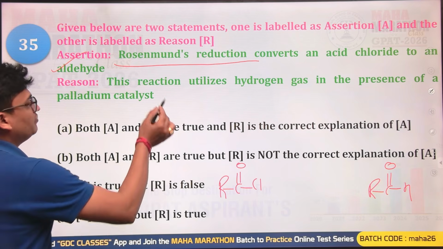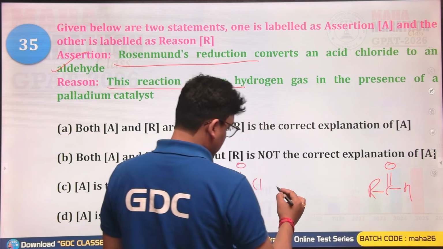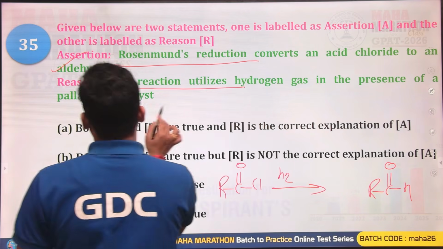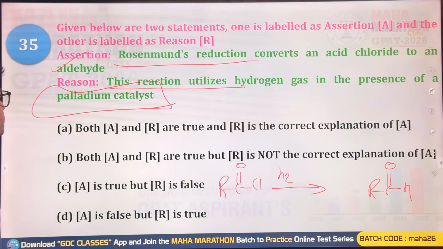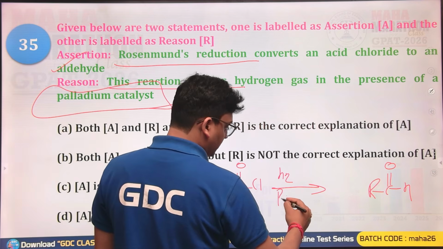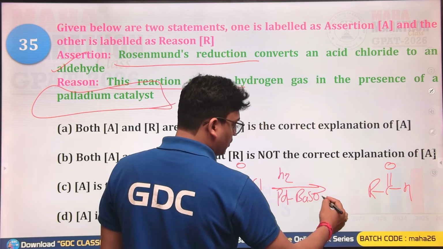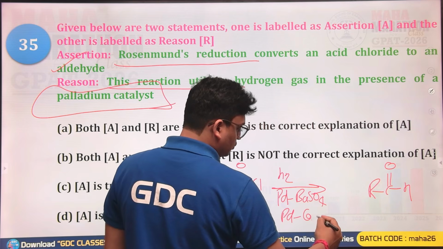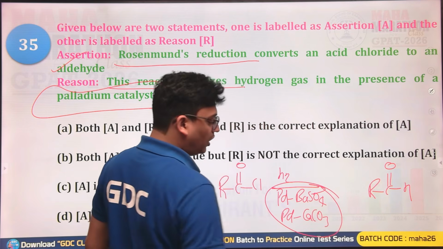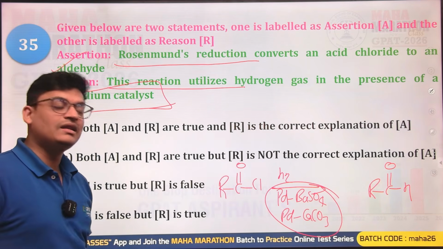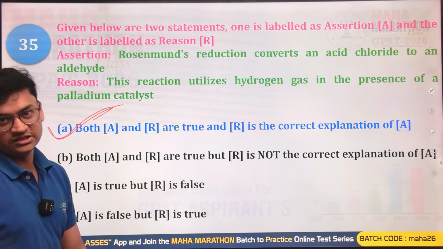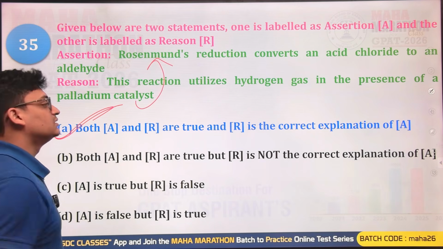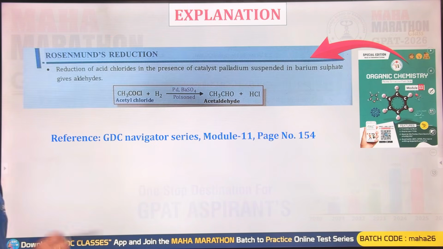Rosenmund reduction reaction. This reaction uses hydrogen gas. Yes, that is correct, in the presence of palladium catalyst. Here you are using palladium catalyst. This will be Pd/BaSO4 or Pd/CaCO3, and this is also called what? This is also known as the Lindlar catalyst. Yes, that is also the right answer. So both are correct, and the reason explains the assertion. So A is the right option for this question.